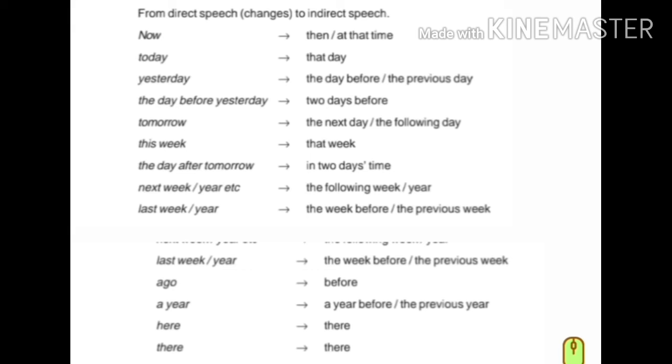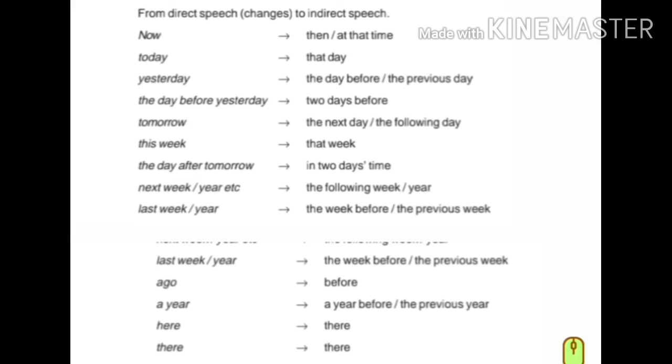Okay. Next, today becomes that day. Not today: yesterday becomes the day before or the previous day. The day before yesterday becomes two days before. Tomorrow becomes the next day or the following day.